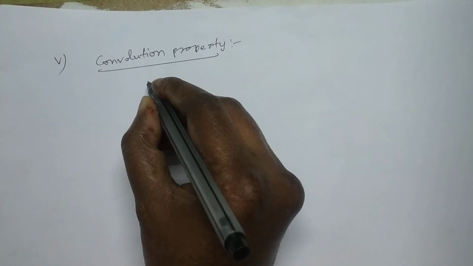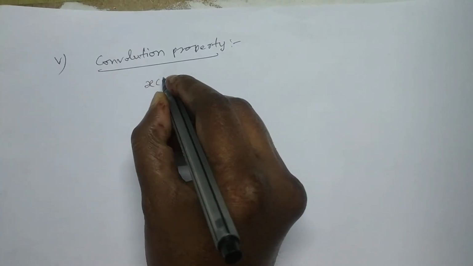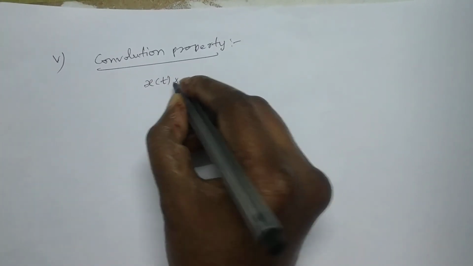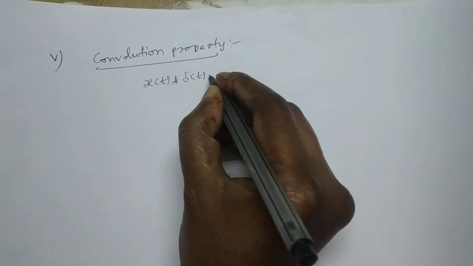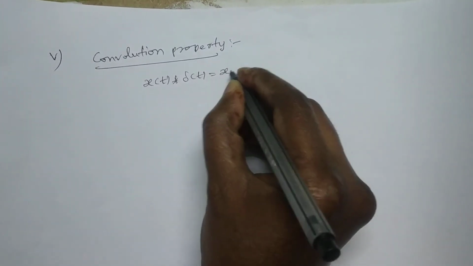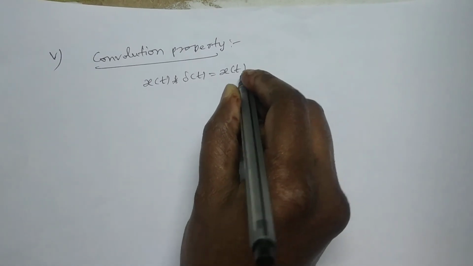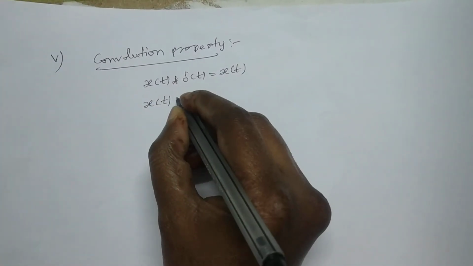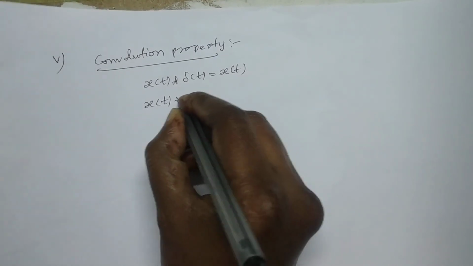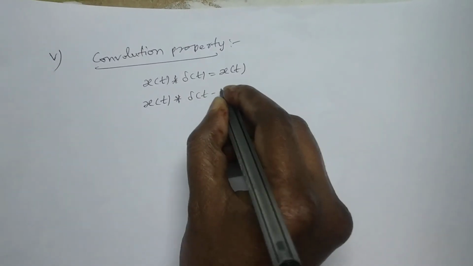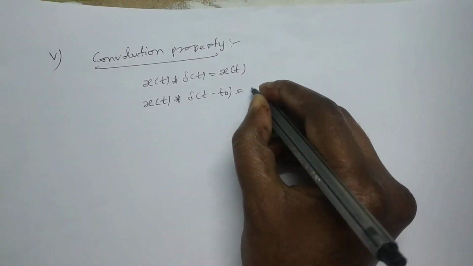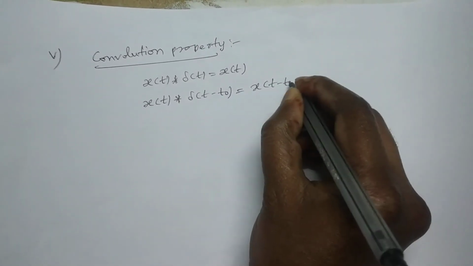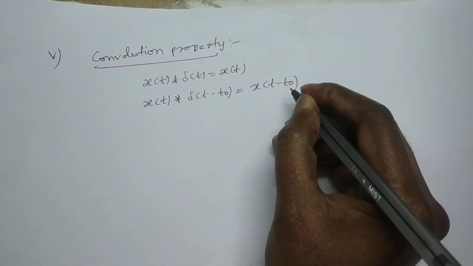And the last property is convolution property. If you convolve the given signal with the impulse signal, it gives you the given function itself. Or we can write it another way: if you convolve the given function with the shifted impulse signal, it gives the same shifting effect on the given signal.